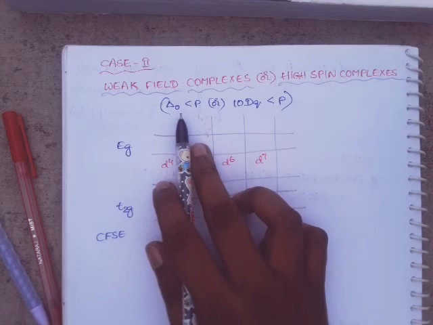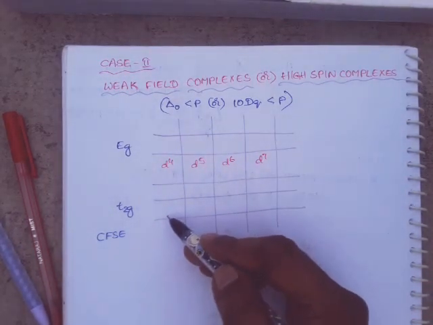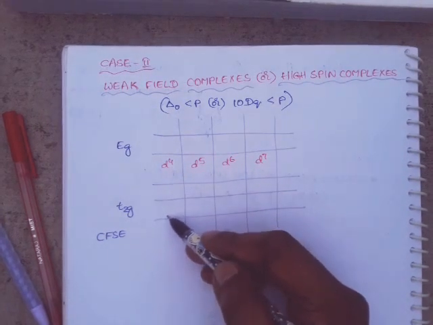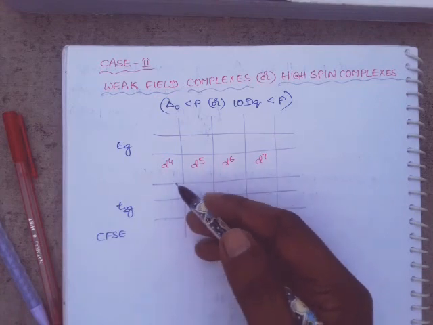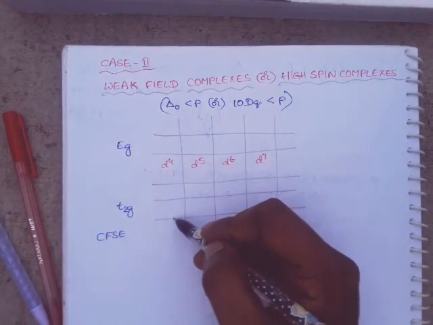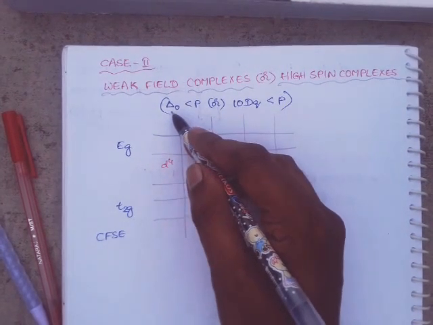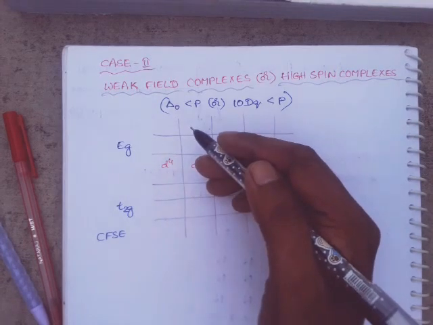So what happens in this case? After filling up of t2g orbitals with one electron in each orbital, there is no pairing. Why? Because pairing energy is higher when compared to delta O. So that is the reason why the next electron goes to the eg orbital.